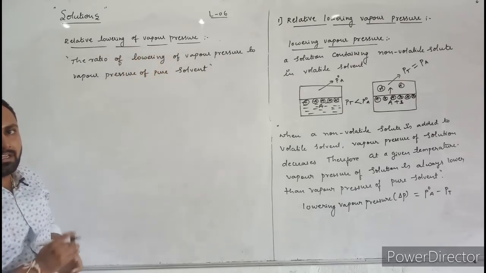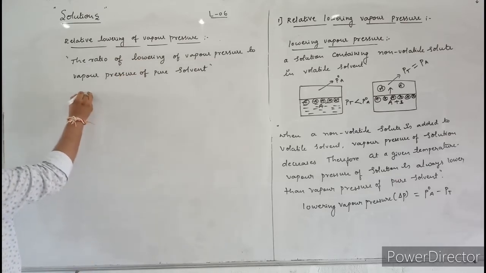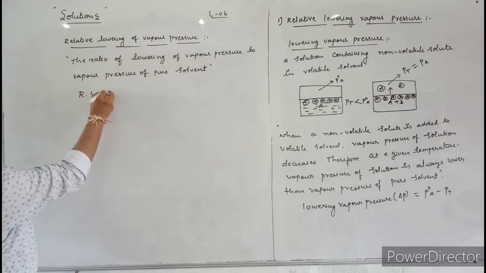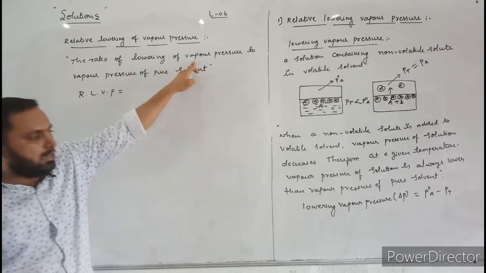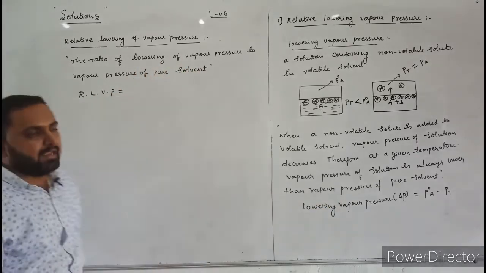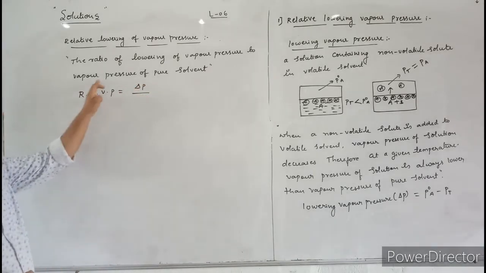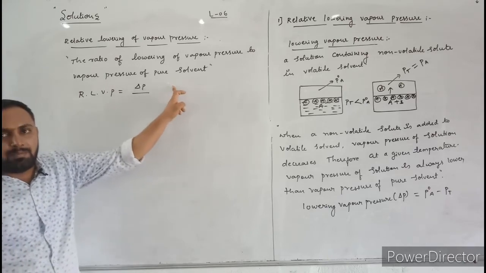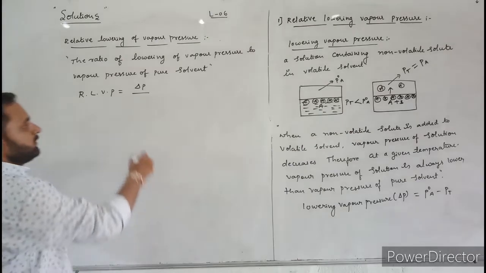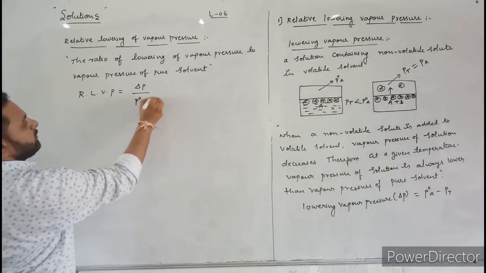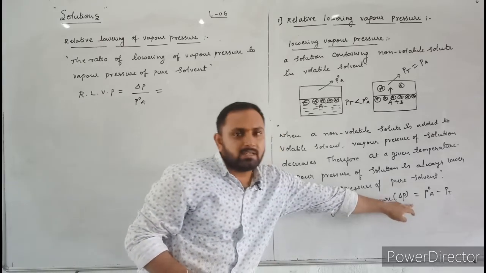Now let us write the mathematical expression for relative lowering of vapor pressure. Relative lowering of vapor pressure is equal to the lowering of vapor pressure, denoted by delta P, divided by the vapor pressure of pure solvent, denoted by P naught A. Delta P is equal to P naught A minus PT.